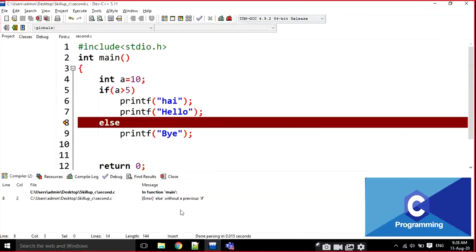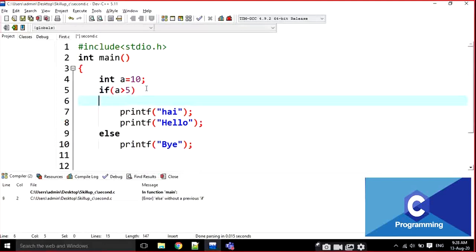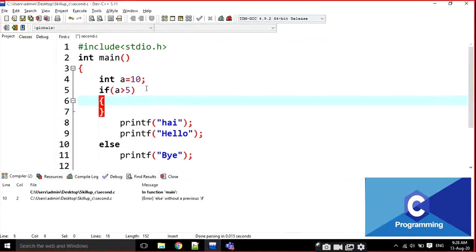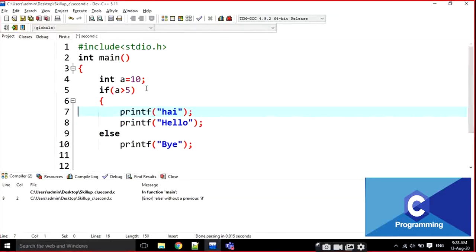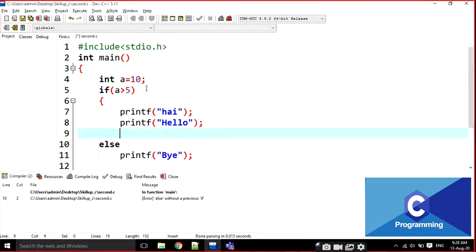Okay, this is an error. Is it understood or not? If you want to write multiple statements, you have to write a block every time. That means at the end of the if, the next line must be else or else if.